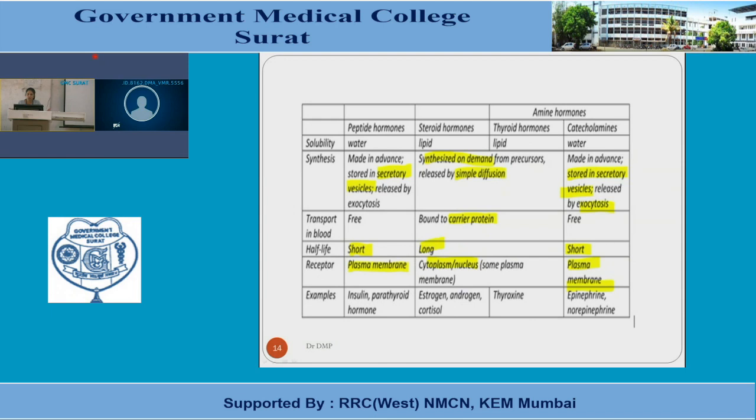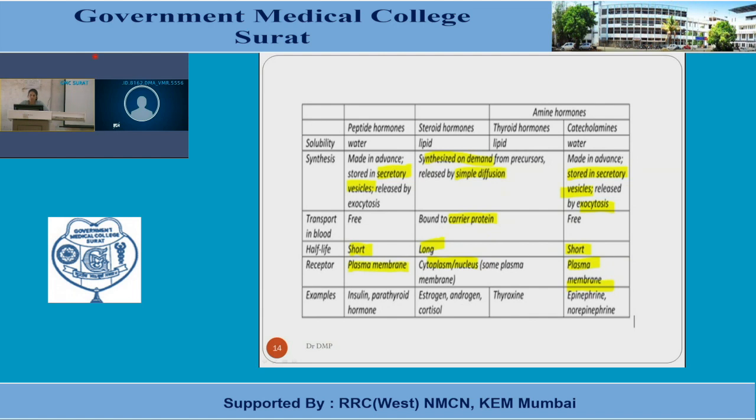Whereas lipid-soluble substances have to bind mainly to globulin to travel through the circulation and reach the target cells. Another thing about solubility is the receptors. The substances which can enter into the cells have receptors within the cells.